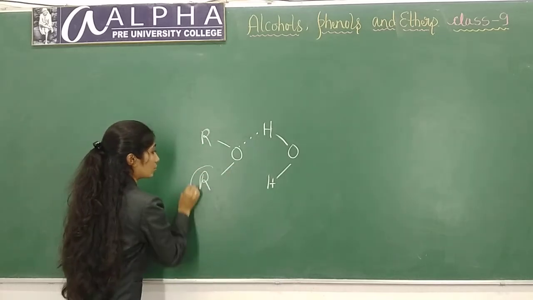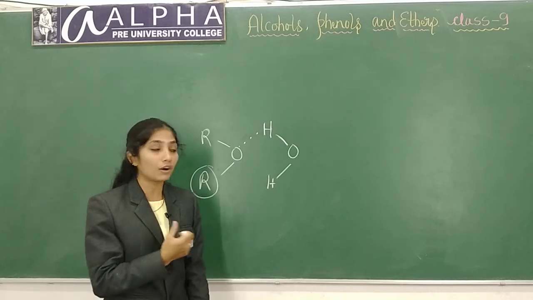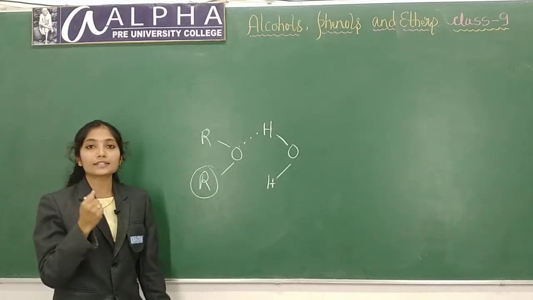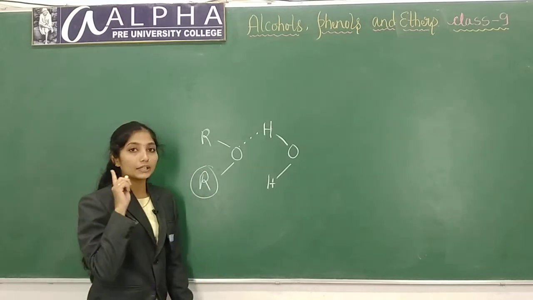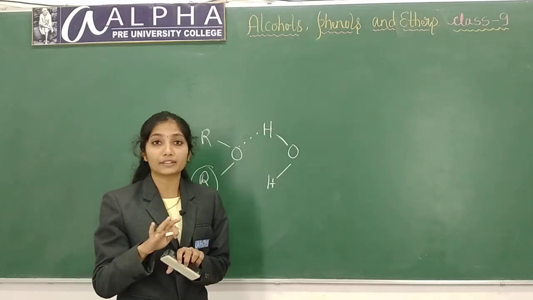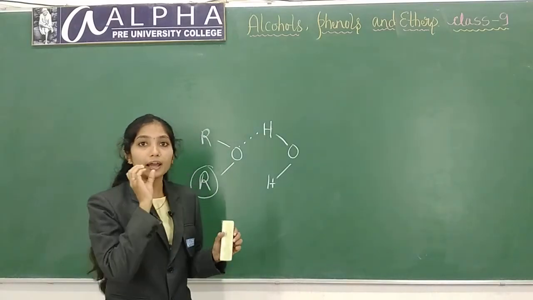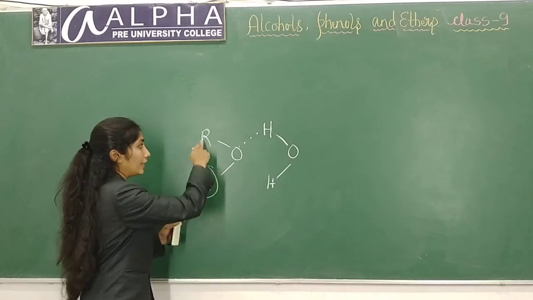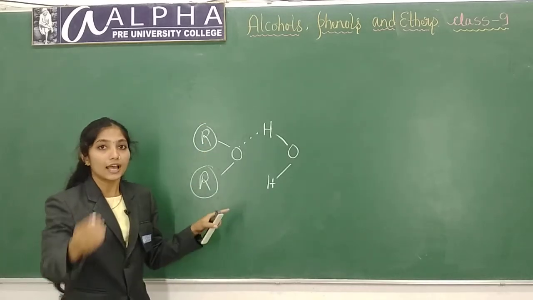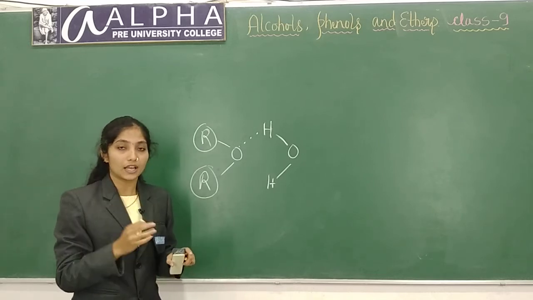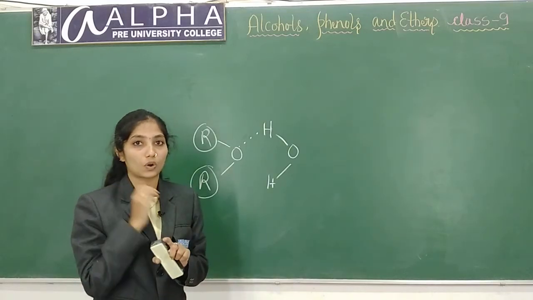As the number of carbon atoms in the alkyl group increases, or molecular weight of ether increases, their solubility will decrease. That is because alkyl groups are insoluble in water. They are hydrophobic. That means they don't want water. They will not easily dissolve in water. They are called hydrophobic groups. So, as the number of carbon atoms in the alkyl group increases, their solubility will decrease. Lower members are easily soluble in water and higher members are insoluble in water.